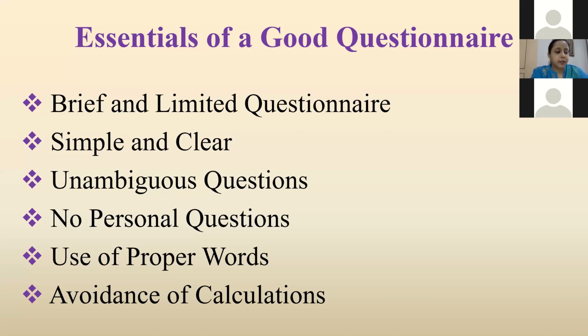Then unambiguous questions. All ambiguous questions should be avoided. Complicated and long-worded questions irritate the respondents, which results in careless replies. No personal questions. No personal question should be asked of respondents. Such questions should be avoided.